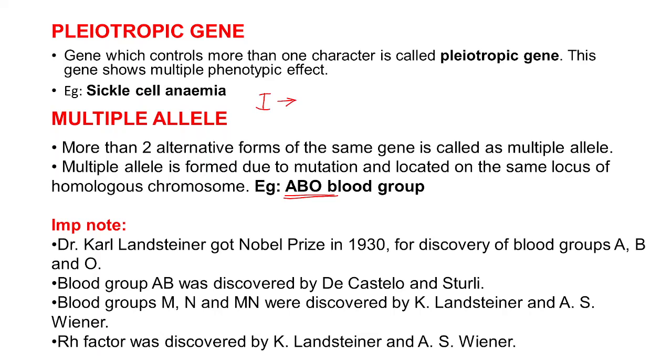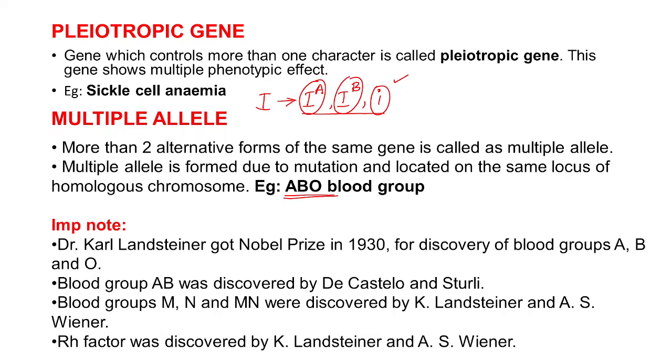This gene I has three alleles: first allele capital IA, second allele capital IB, and third allele small i. Since more than two alleles are occurring, it is called multiple alleles.